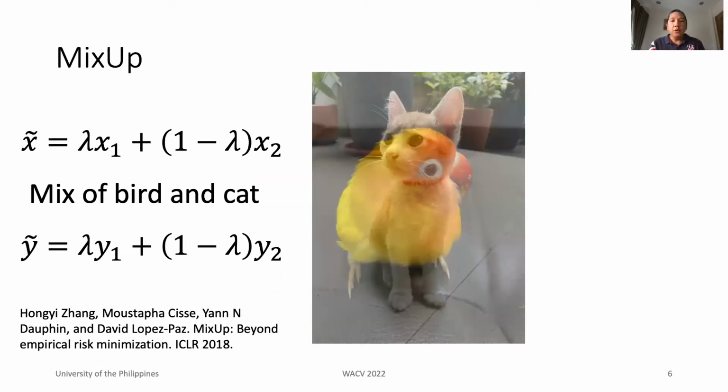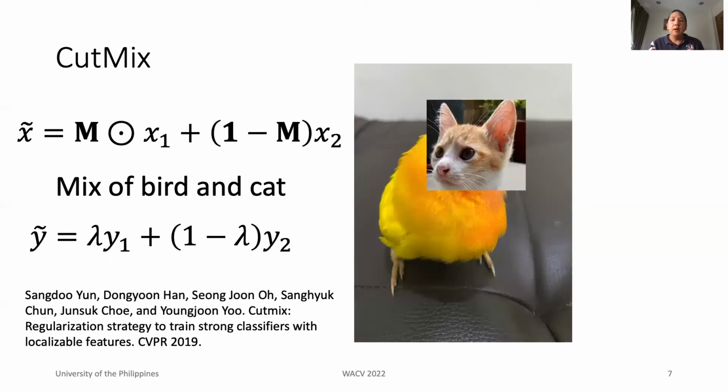In mix-up, using transparency, we mix two input images together to produce a new input image. The amount of contribution of each image is controlled by the constant lambda. The new label is also a weighted mix of the two labels. Cut mix uses the same concept as mix-up. Instead of blending the whole image, a mask M is used to filter out a region from the first image. This is superimposed on the second image.